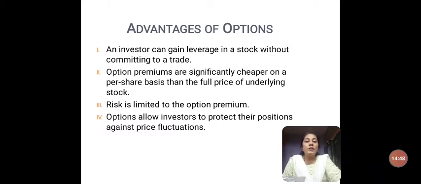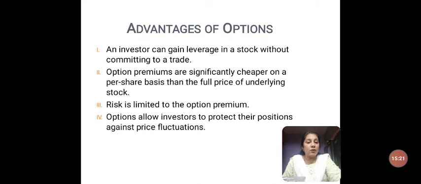Then options allow investors to protect their positions against price fluctuations. Suppose I am selling the asset at 5 lakh rupees, then whatever fluctuations may happen, suppose the land value falls by another 2 lakh rupees and what was 5 lakh rupees has come down to 3 lakh rupees, even then the buyer has to buy it from me at 5 lakh rupees only, because I have got into an option contract.